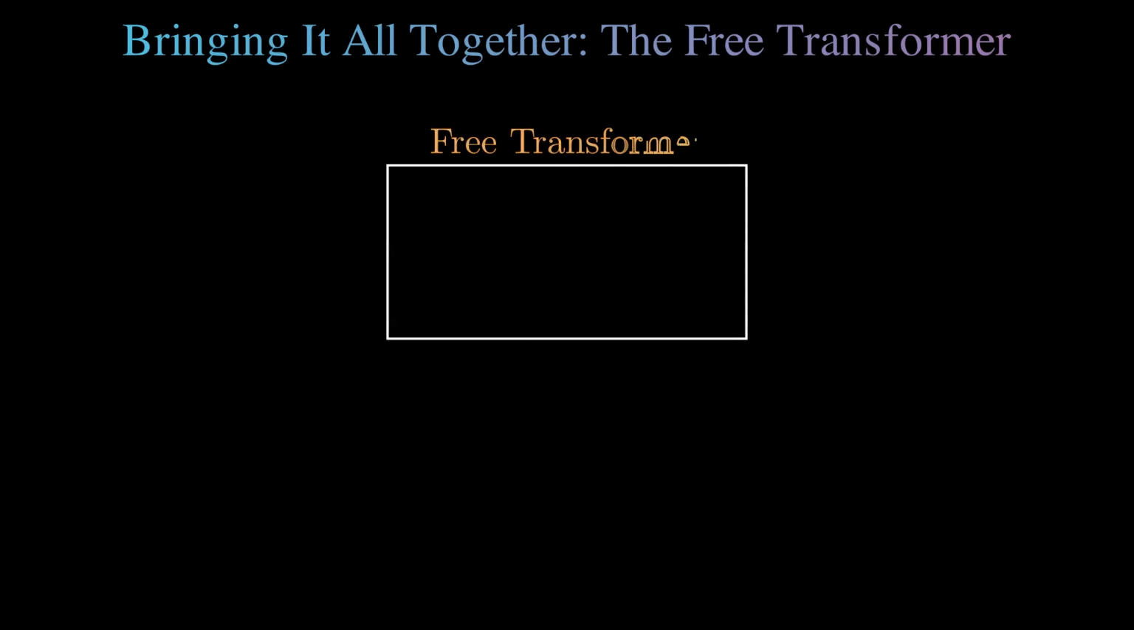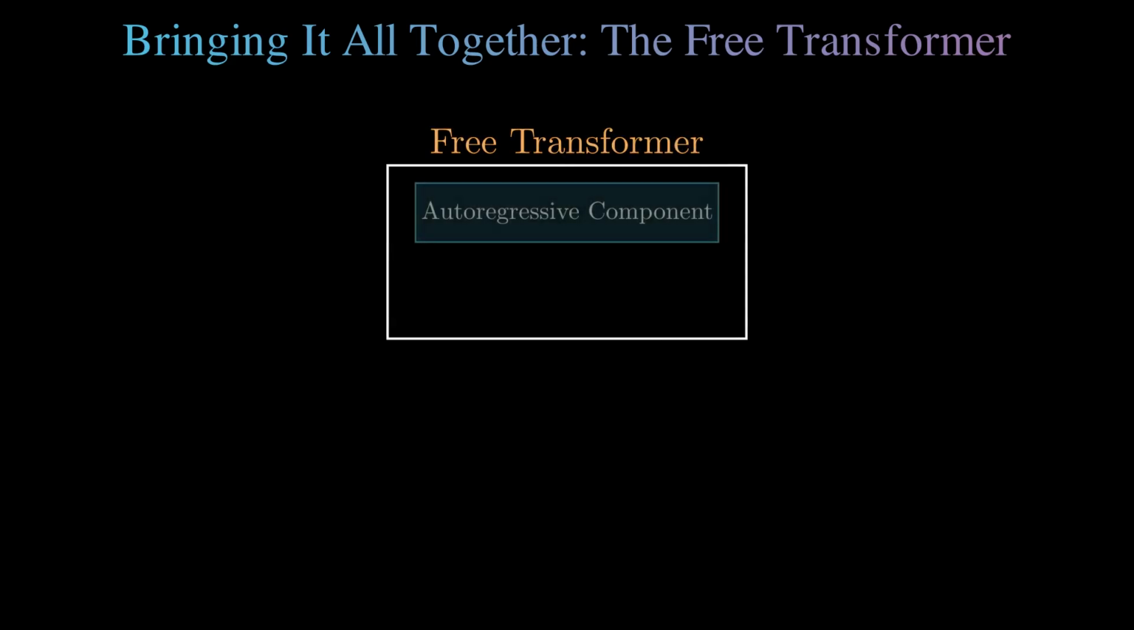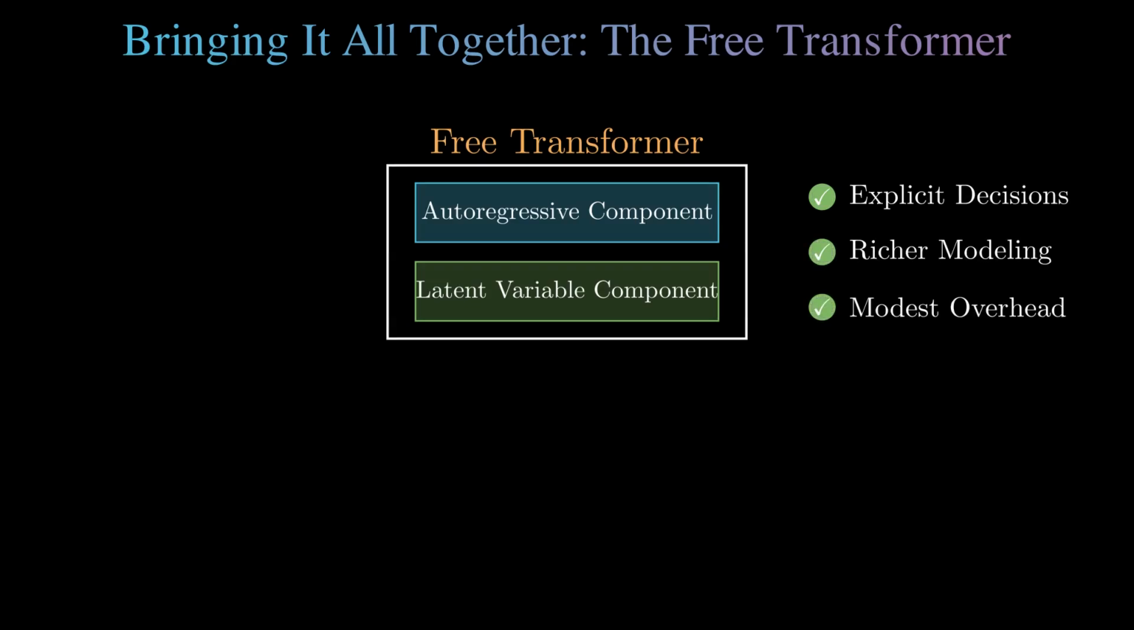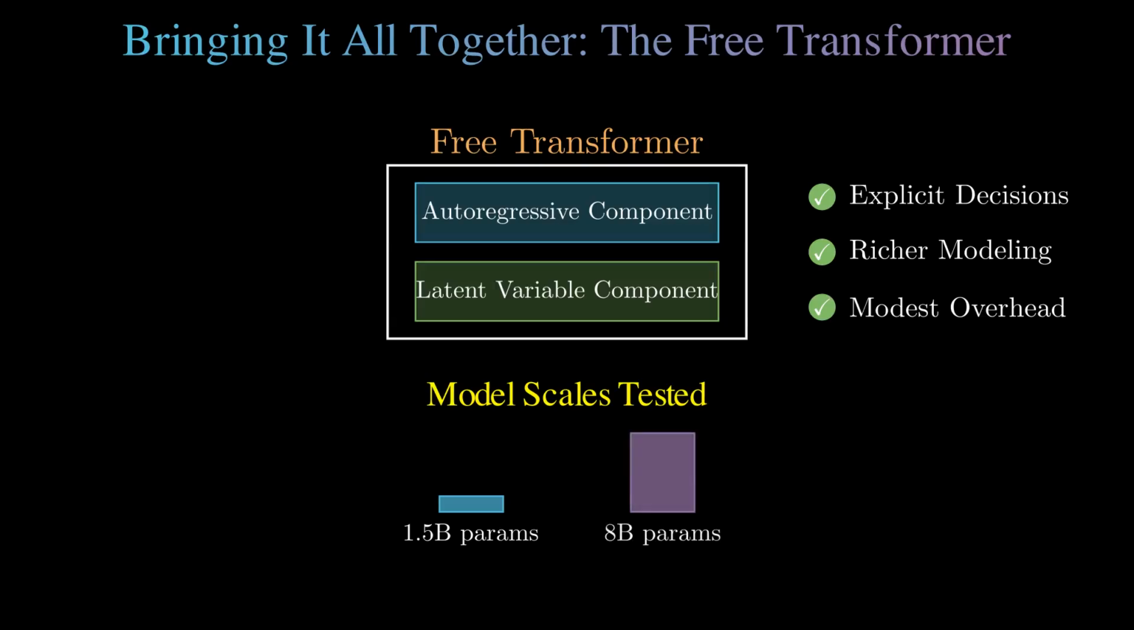The free transformer extends the standard decoder by using latent variables via a variational autoencoder. It learns hidden structure without supervision, adding little computational cost. Experiments with 1.5b and 8b parameter models show significant improvements, demonstrating that explicit latent decisions enable richer, more natural modeling efficiently.